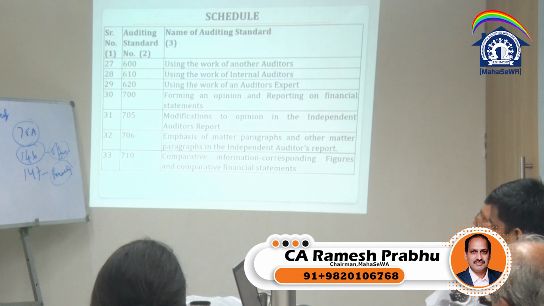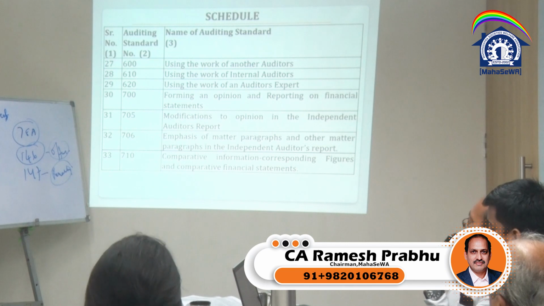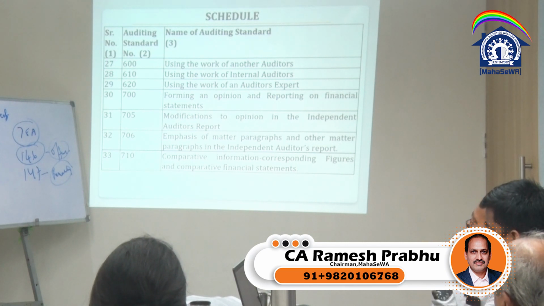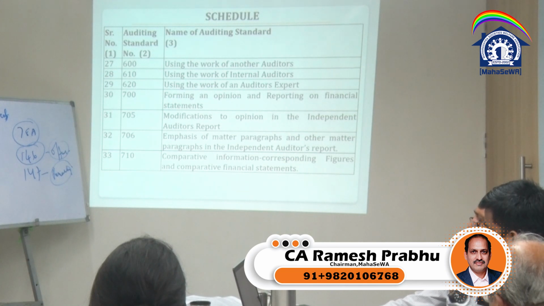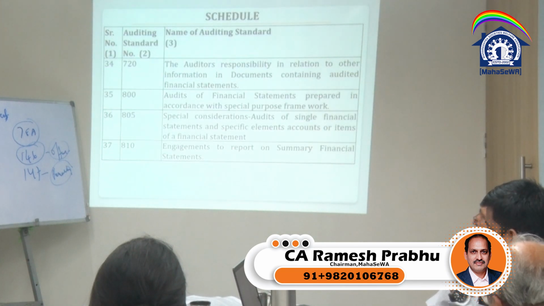Using the work of another auditor, using the work of internal auditor, using the work of external auditors, experts, forming an opinion and reporting on financial statements, modification to the opinion in the independent auditor's report, emphasis of matter paragraphs and other matter paragraphs in the independent auditor report, comparative information, corresponding figures. So these are the various auditing standards. Now when you get time, you can read them.